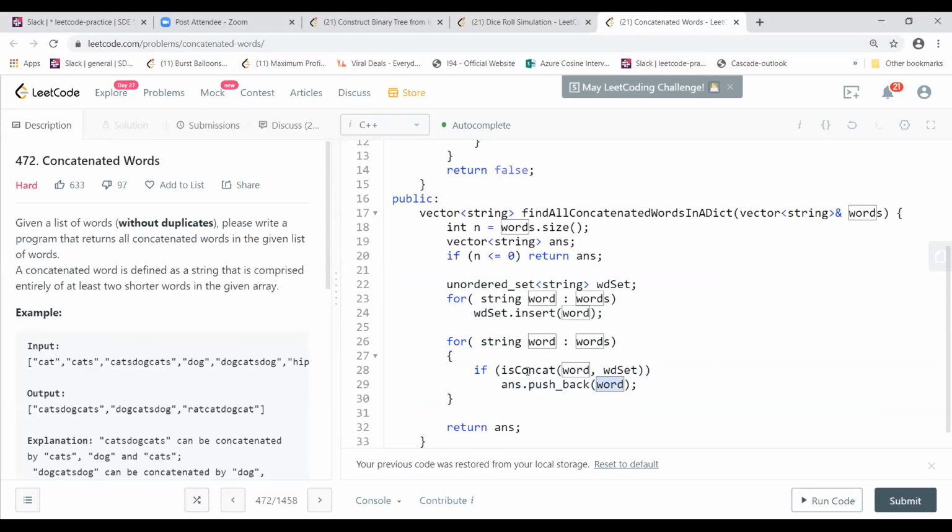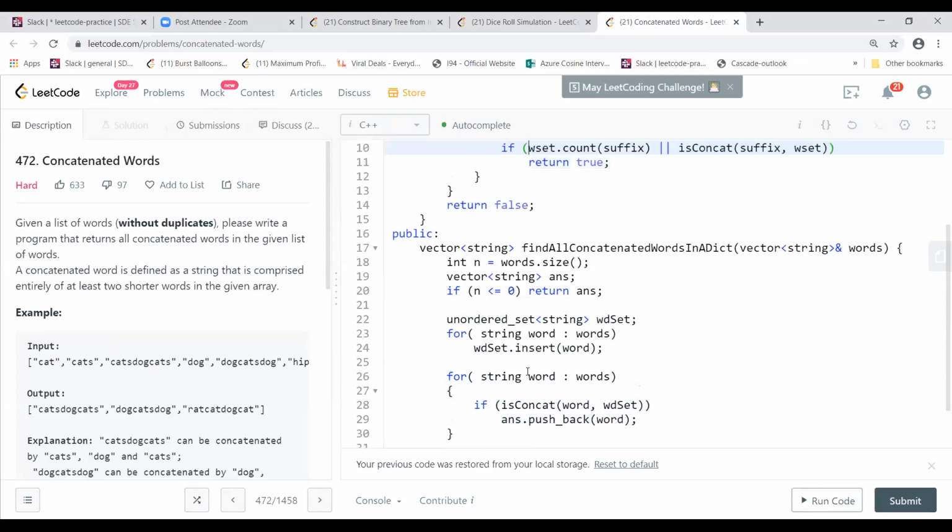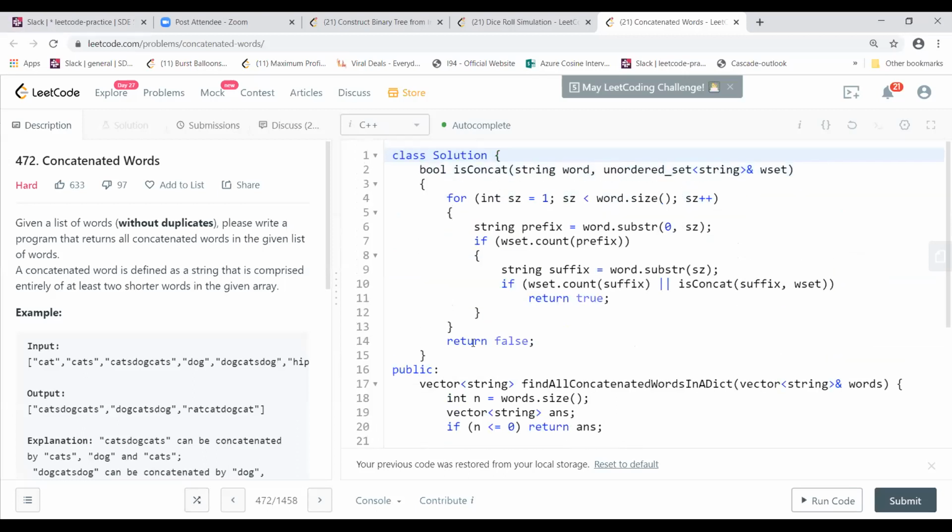So is concat is the one which does the recursive call. I have a word here, and I take the length of the word. Starting from 1, I always take the substring first as a prefix, and I try to find if that prefix is in the set.